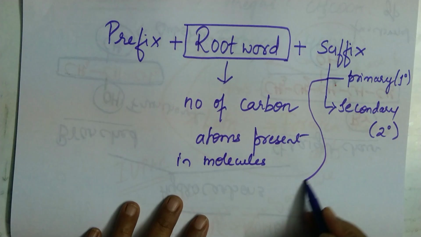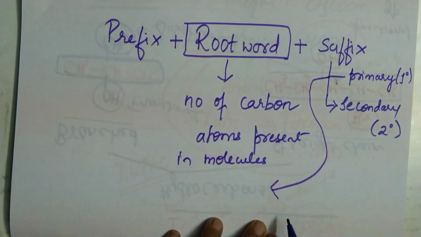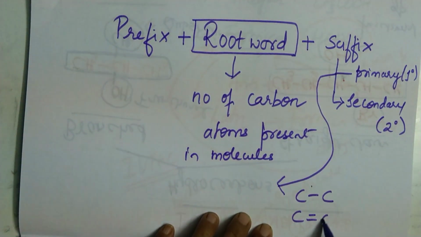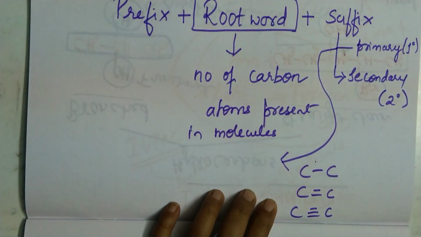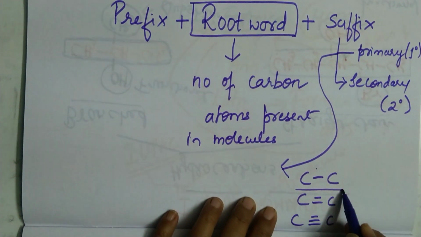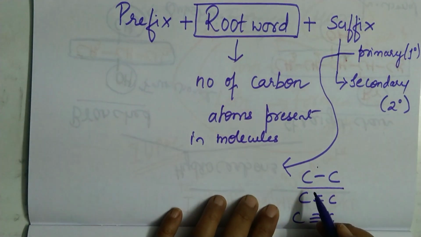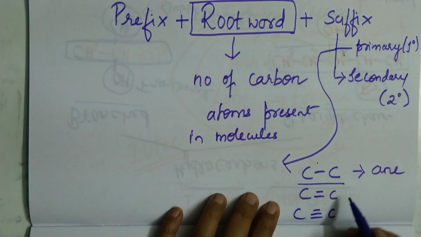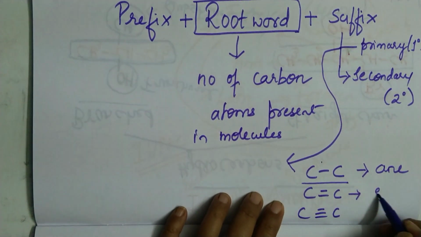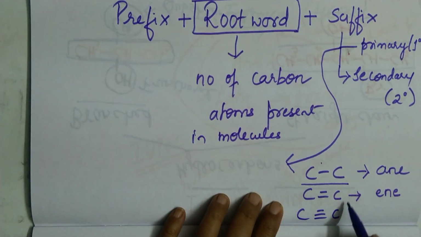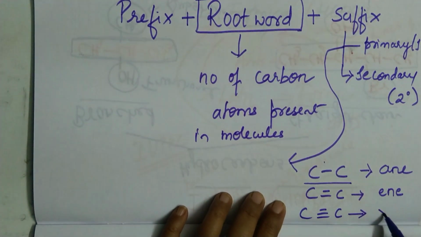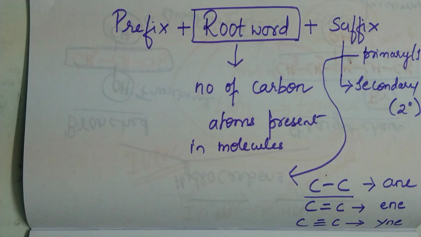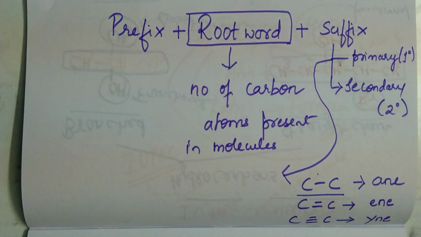So what is a primary suffix? Primary suffix tells whether there is a carbon-carbon single bond, carbon-carbon double bond or carbon-carbon triple bond in a molecule. If a single bond is present in a molecule, then your root word is followed by ANE. If a carbon-carbon double bond is present, then you have to fix ENE after the root word. If a triple bond is present, then you have to fix YNE after the root word. So first we will find out the root words and then we will.